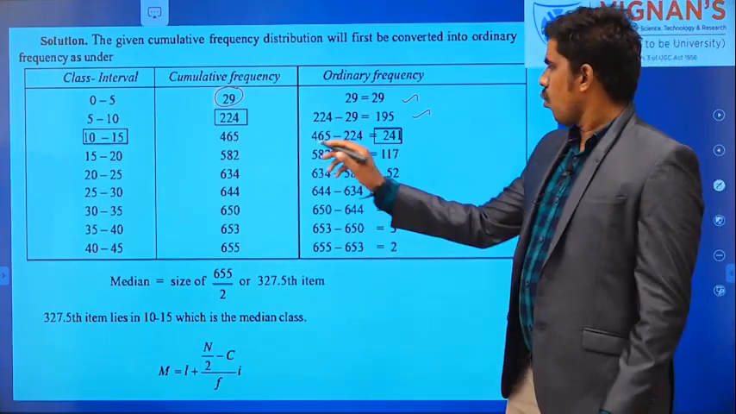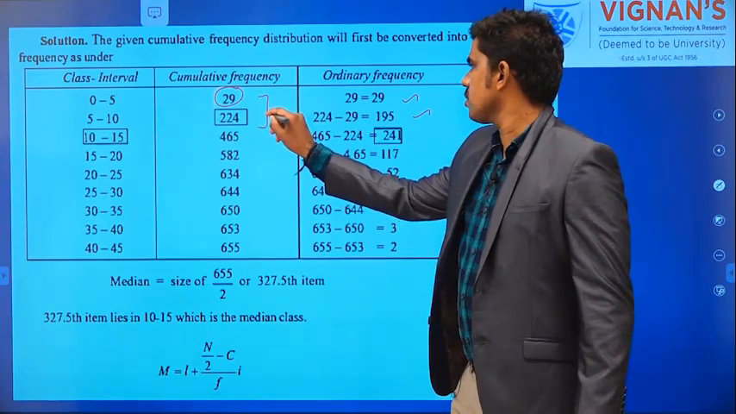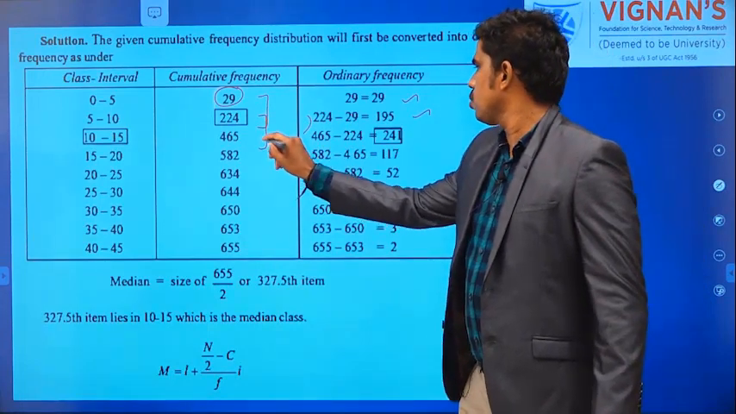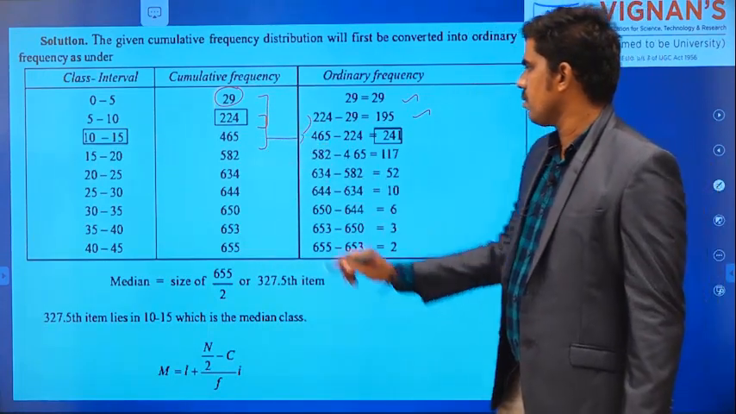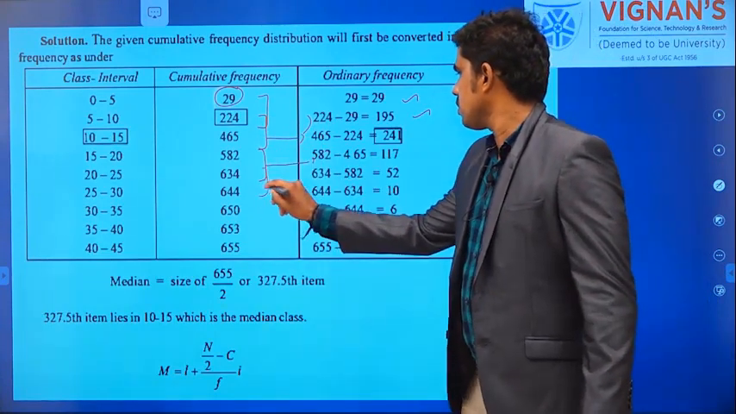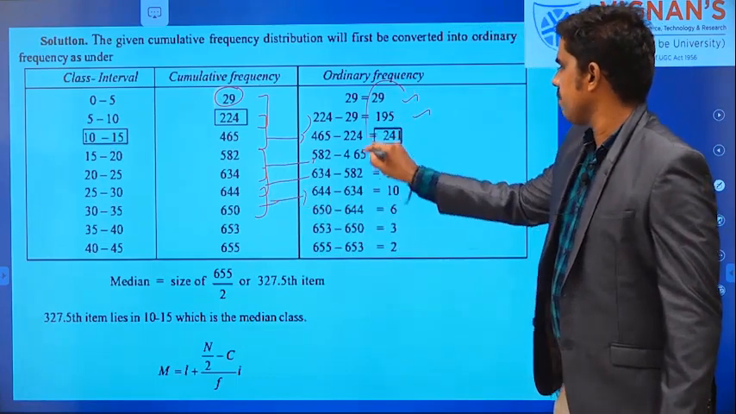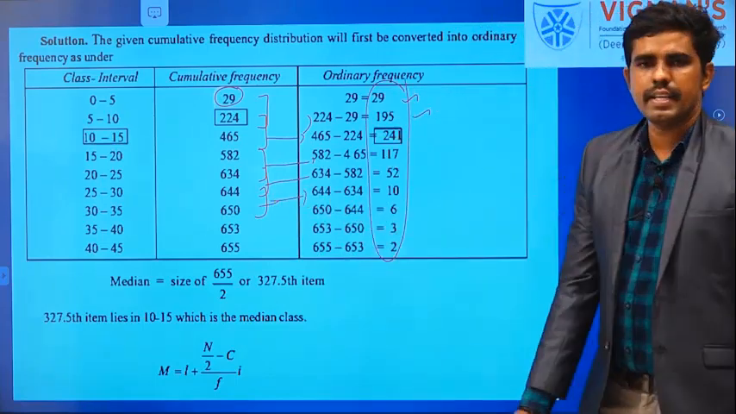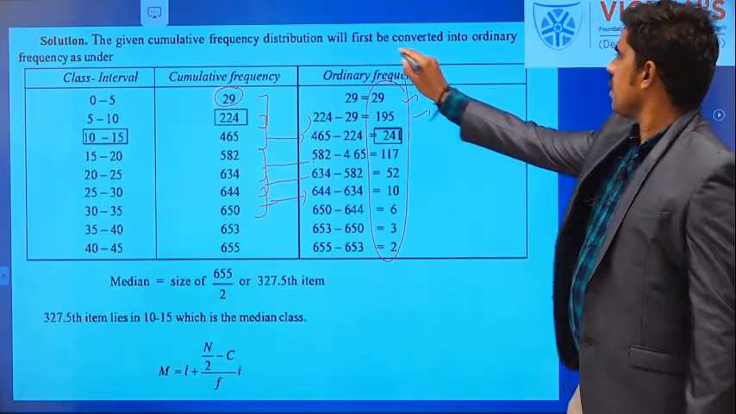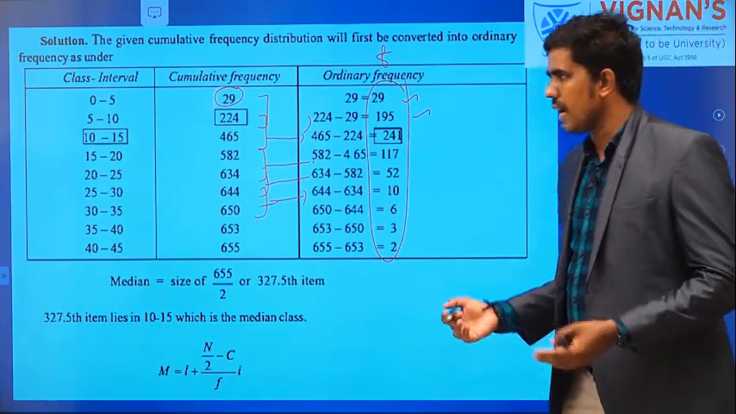Then 465 minus 24, and so on. The difference between these two cumulative values is the ordinary frequency for that row. So in this way you have to find the ordinary frequency. Okay, so this is the ordinary frequency F. Then you can enter into the calculation.